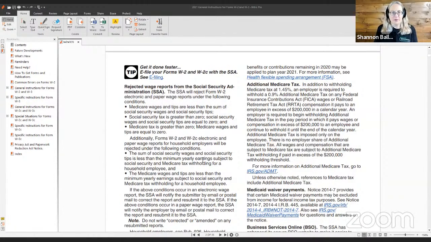Additionally, Forms W-2 and W-2C, electronic and paper wage reports for household employers, will be rejected under the following conditions. The sum of Social Security wages and Social Security tips is less than the minimum yearly earnings subject to Social Security and Medicare tax withholding for a household employee, and the Medicare wages and tips are less than the minimum yearly earnings subject to Social Security and Medicare wage withholding for a household employee.